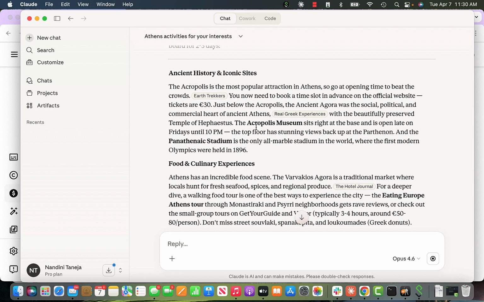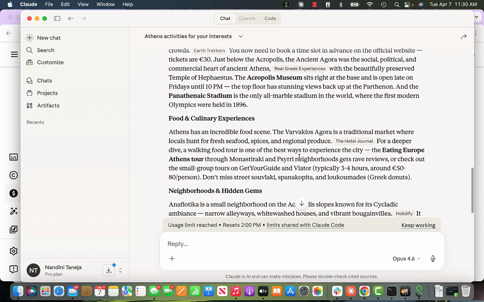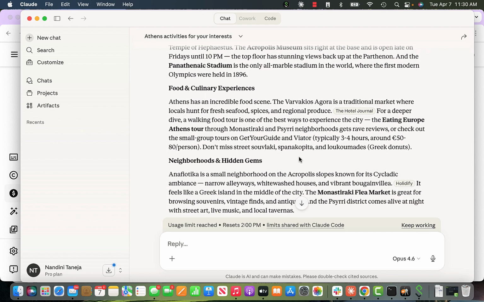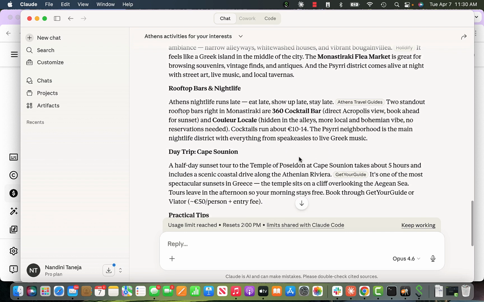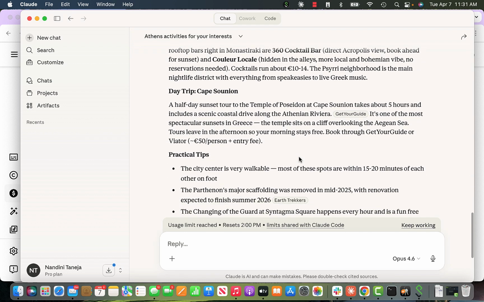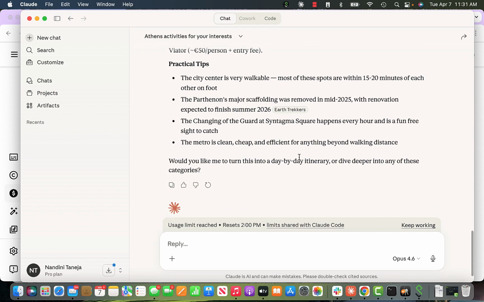Because I like museums, it added the Parthenon, the Acropolis, and Panathenaic Stadium, which I didn't visit when I went. And then food and culinary. Of course, there is a food tour, so definitely it added that, and it added some other stuff based on my past, like my skills. So you can just simply ask it, and then it will build you deeper, and you can do a deep dive.